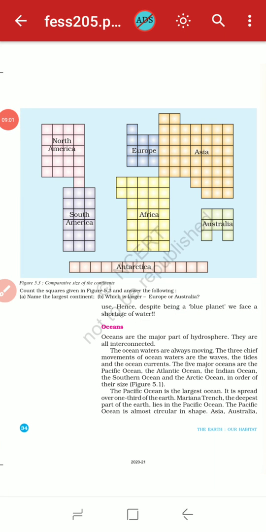Despite being a blue planet, we face a shortage of water. Our planet is known as the blue planet because it is covered with water. About 97% of the water is in the oceans, but still we have a great shortage of water. Why?